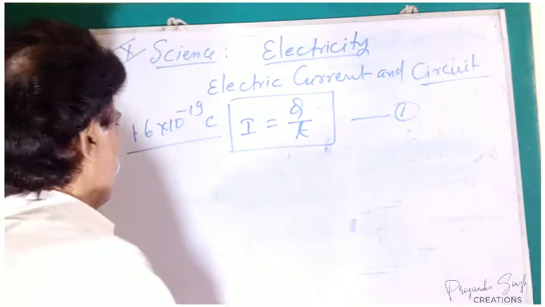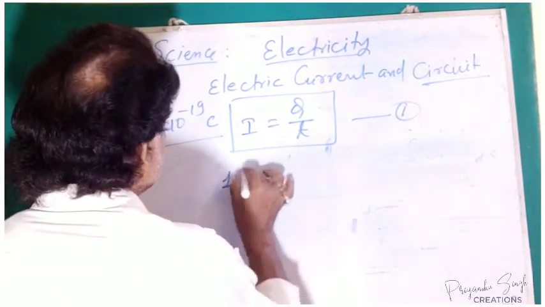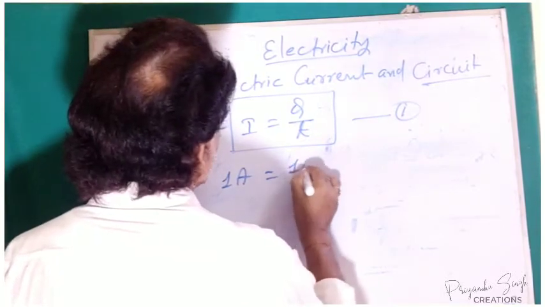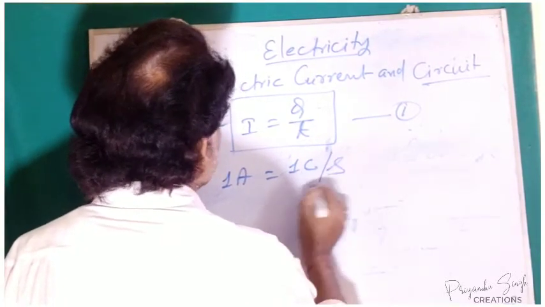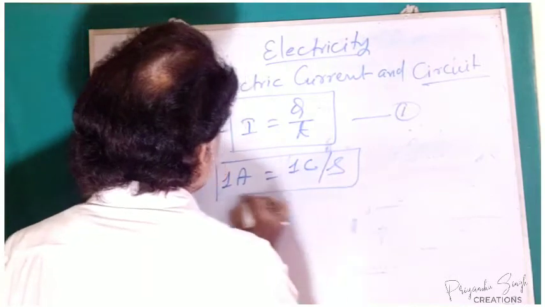So, 1 ampere equal to 1 coulomb per second.